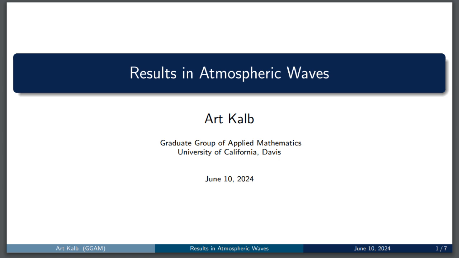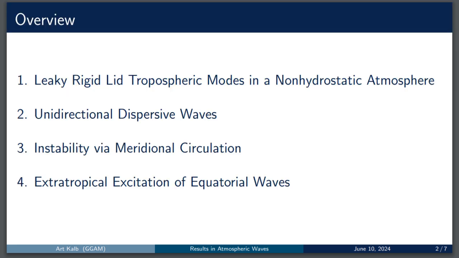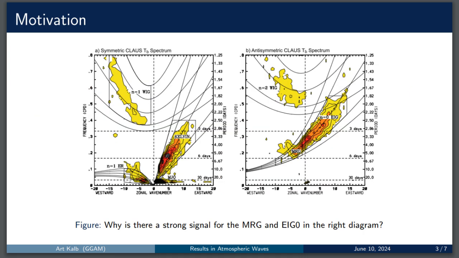This video is part of a series reviewing my dissertation, Results in Atmospheric Waves. Today we will talk about the second chapter, Unidirectional Dispersive Waves. We begin by looking at this Wheeler-Kiladis diagram.